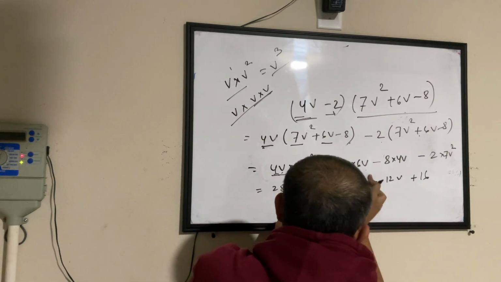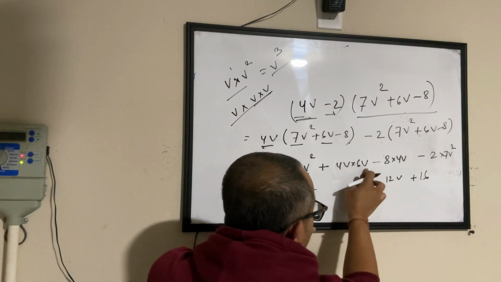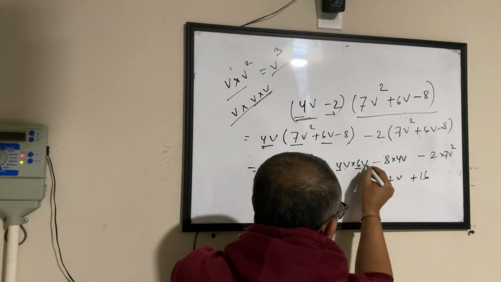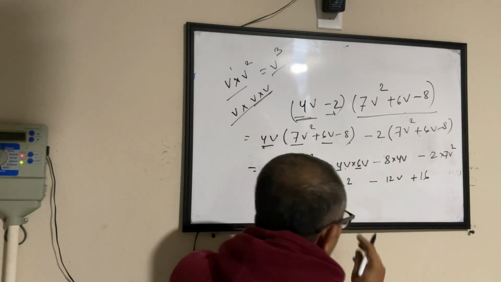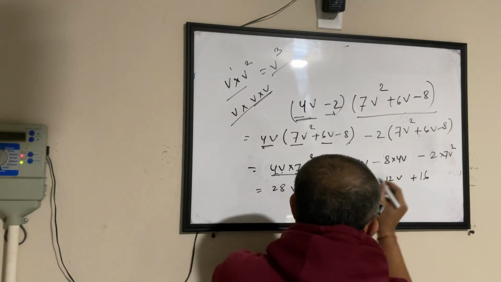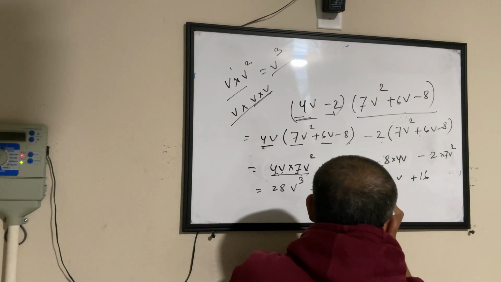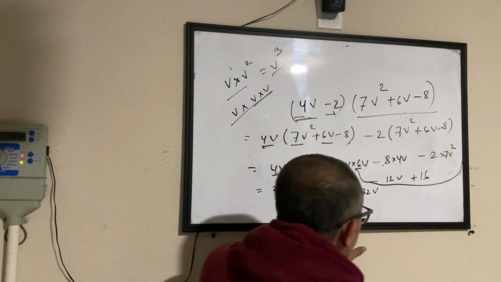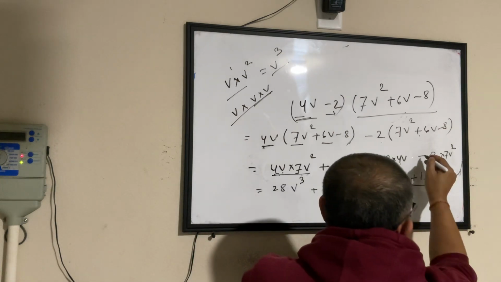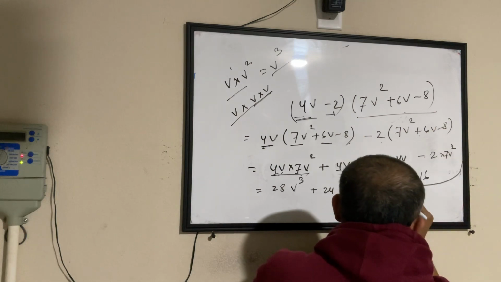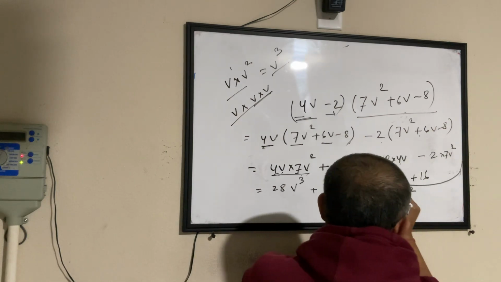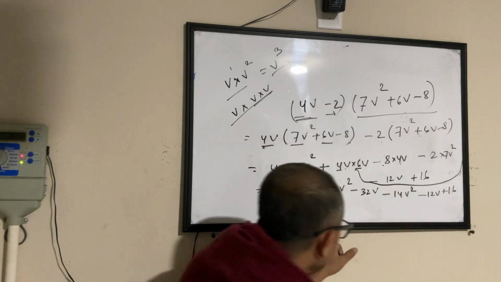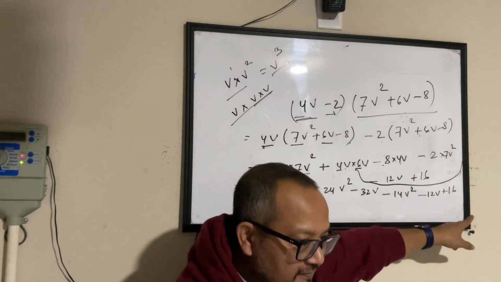Then you have plus here. This one is 4v into 6v. So you multiply the numbers together, that becomes 24. V times v is nothing but v square. Now look at this one, minus 8 times 4, 32 into v. Let me put a boundary here so that we don't get confused. Now we have a minus here, minus 2 times 7, 14 v square. Then you have minus 12v plus 16. So you have everything very clear now.